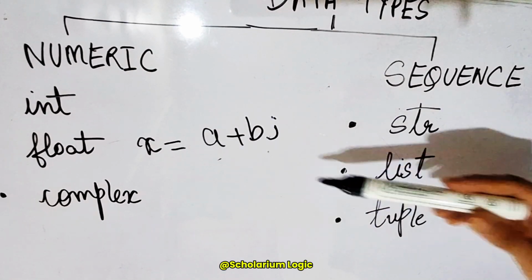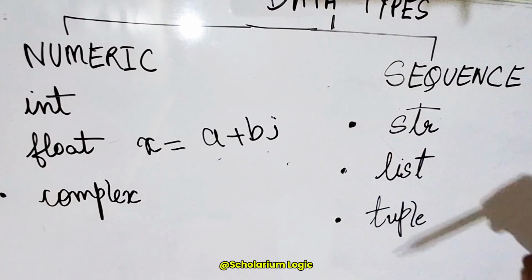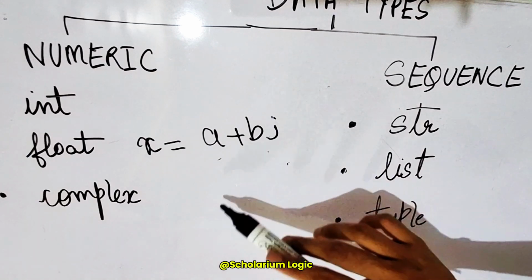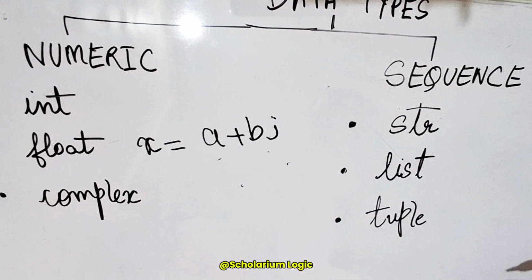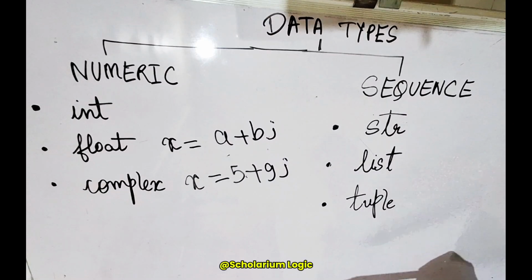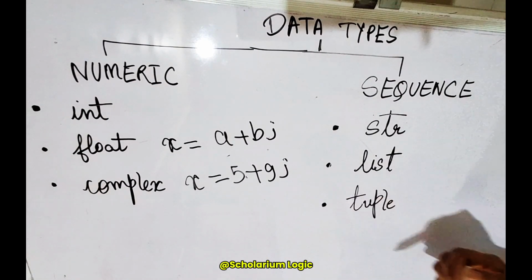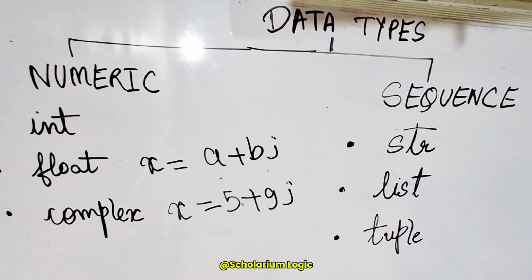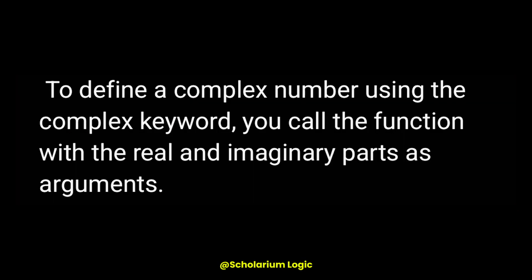One which I have already explained is just creating a variable and assigning it a specific value. a and b are the variables over here, and we can assign them some values, let's say. So this is a complex number x which I have redefined, and which has a real part as 5 and imaginary part as 9.